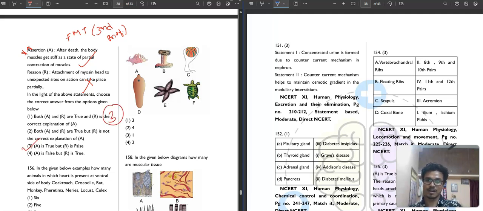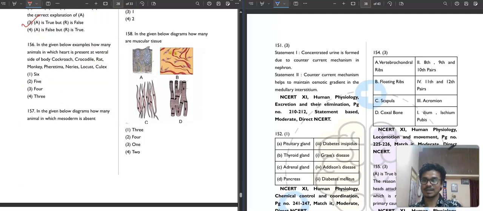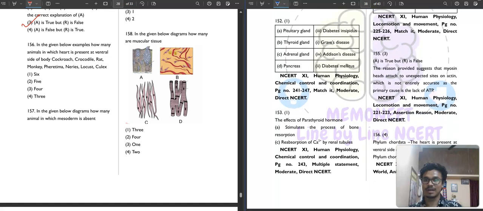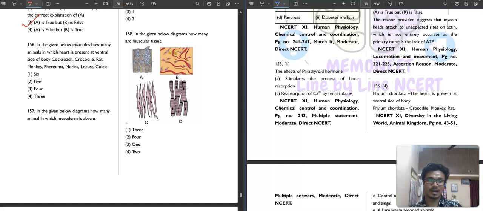Then question number 156. It is saying that in the given below examples, how many animals have the heart present at the ventral side of the body? Cockroach, crocodile, rat, monkey, Pheretima, Nereis, locust or Culex. So in phylum Chordata, the heart is present on the ventral side of the body.